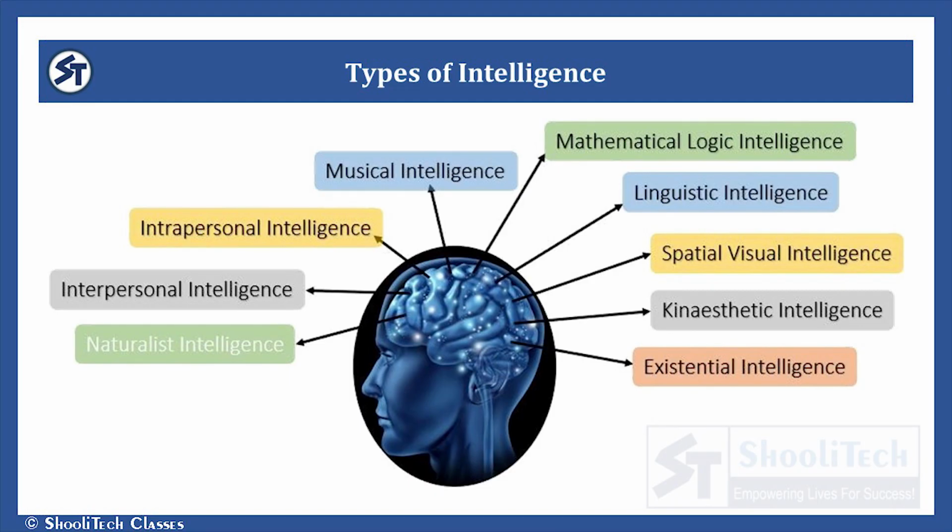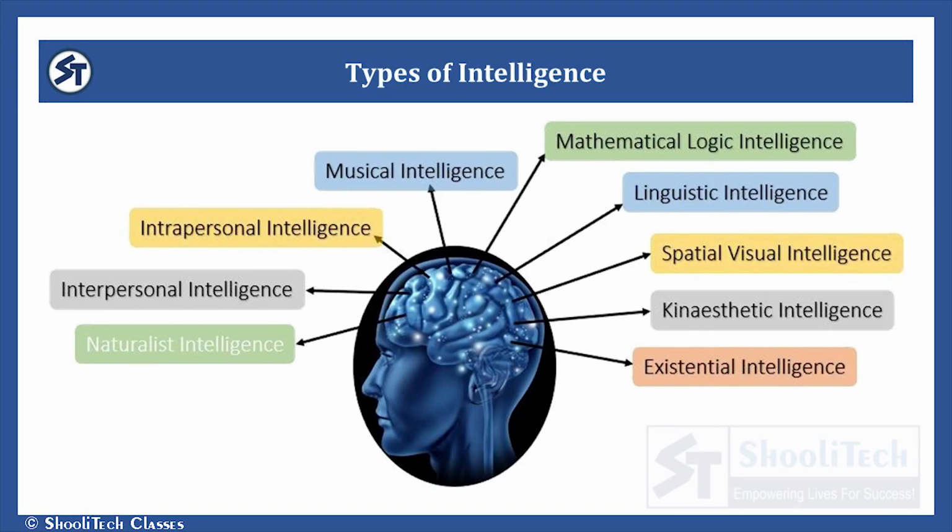Now comes the types of intelligence. All of us have 9 types of intelligences. Those are naturalist intelligence, interpersonal intelligence, intrapersonal intelligence, musical intelligence, mathematical logical intelligence, linguistic intelligence, spatial visual intelligence, bodily kinesthetic intelligence, and existential intelligence.